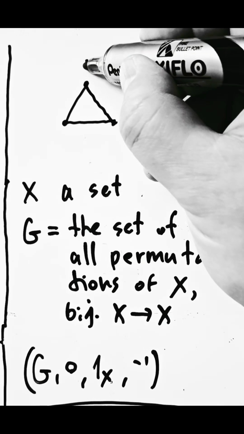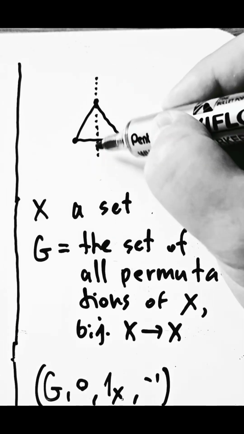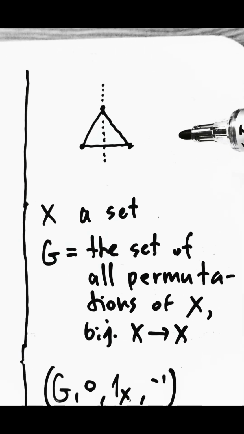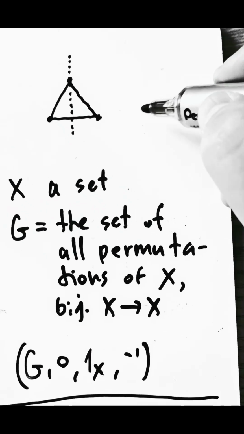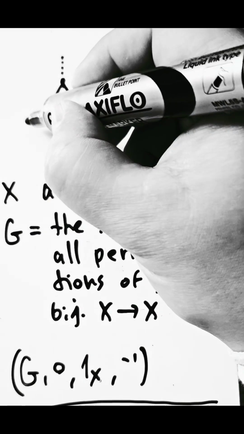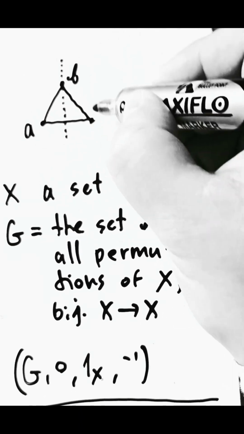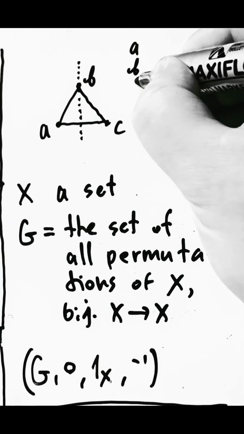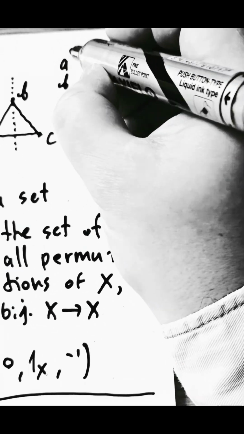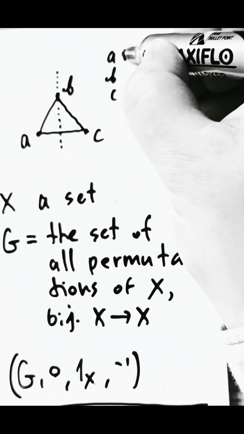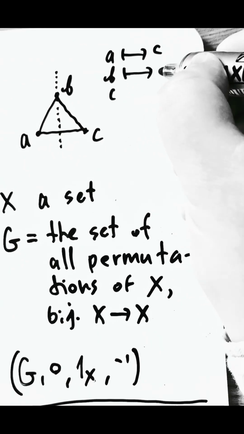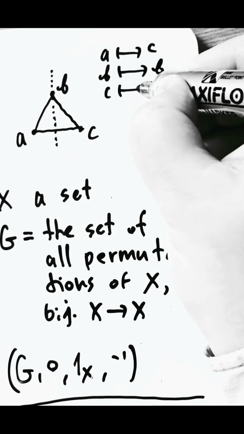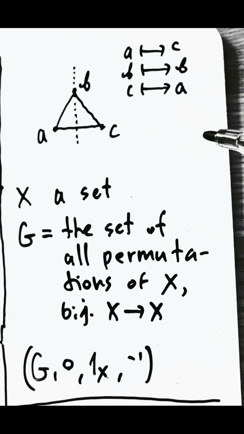One way is to flip along this axis. Another way would be to rotate. Let's label the vertices of the triangle. So the flip will be represented by the permutation that maps A to C, keeps B at the same spot, and maps C to A.